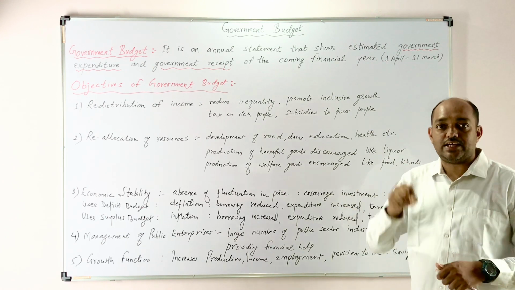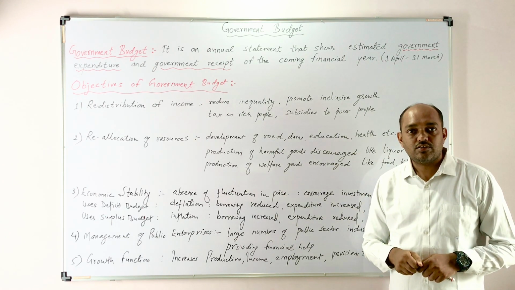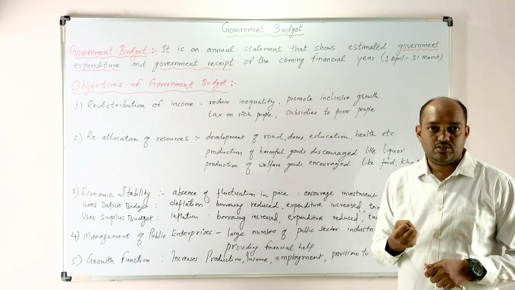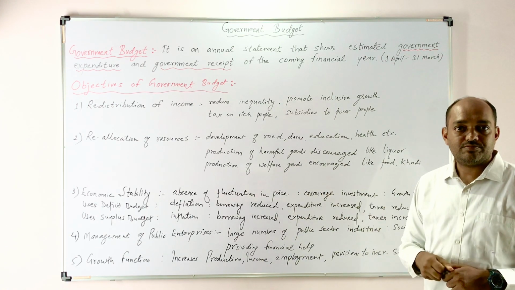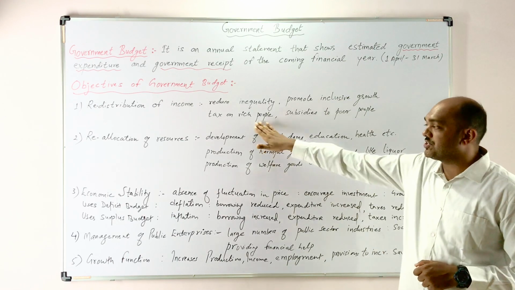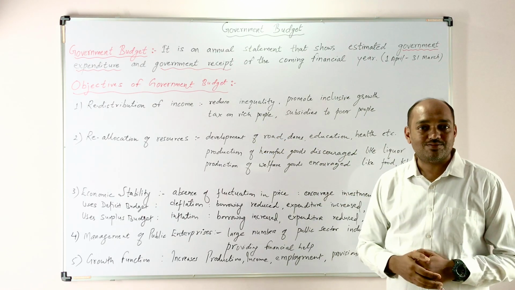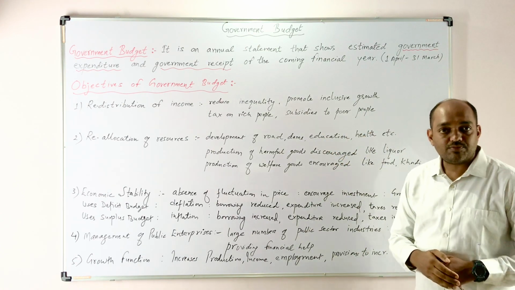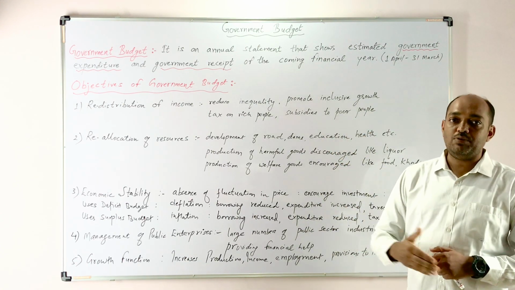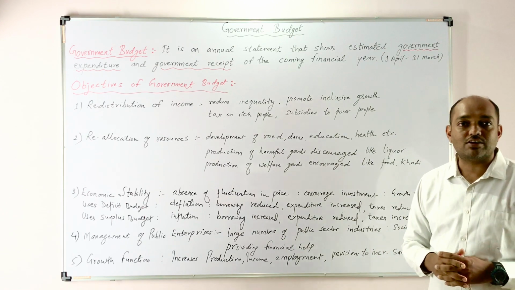By imposing these taxes, the government earns money. It's a government receipt, and the government reduces the purchasing power of rich people. On the other hand, the government gives subsidies to the poor people because they have less purchasing power.